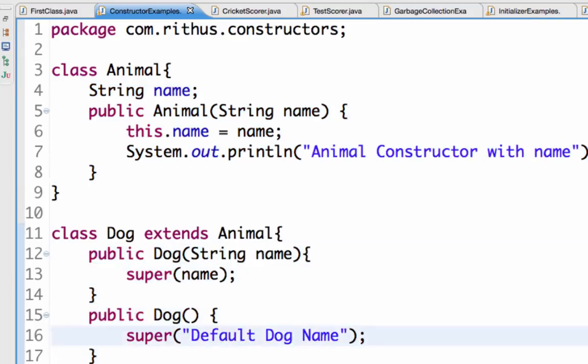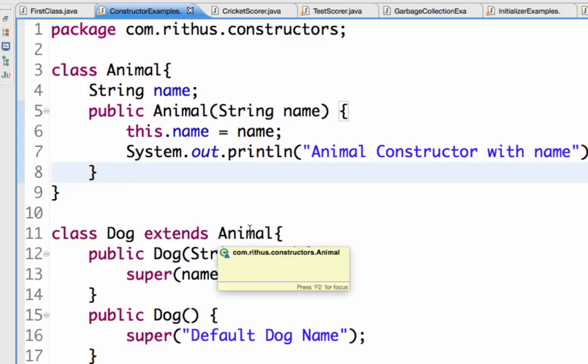So the dog class also can use all the functionality which is present in the animal class. So if there was a method in here, then the dog class also can make use of it. This is called inheritance. Inheritance is extending another class so that we can reuse the functionality in that particular class. We'll look at more examples about inheritance in further interview questions in the advanced parts.